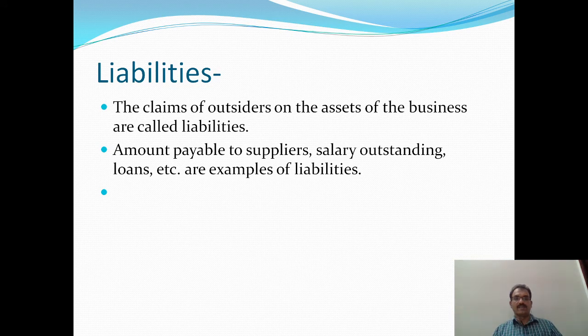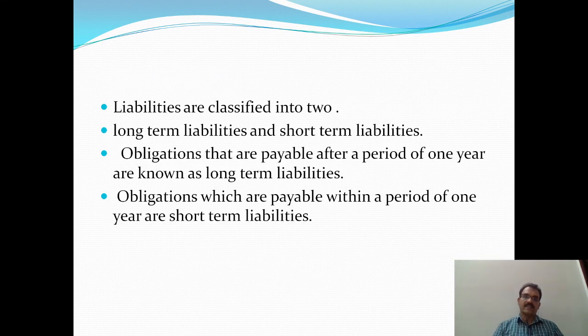Liabilities are classified into two. First one is long-term liabilities and second one is short-term liabilities. So what is a long-term liability? Obligations that are payable after a period of 1 year are known as long-term liabilities.